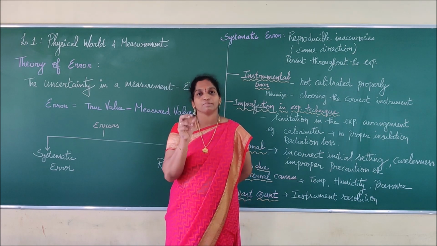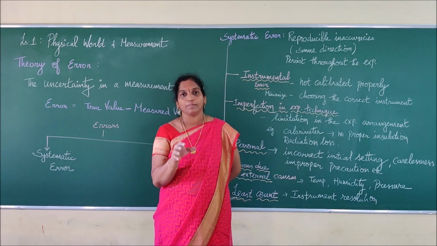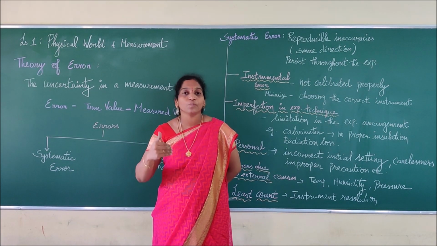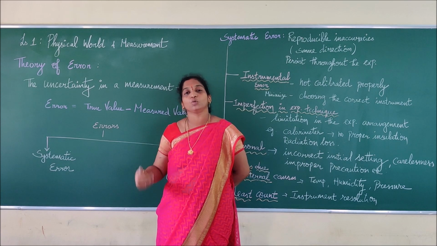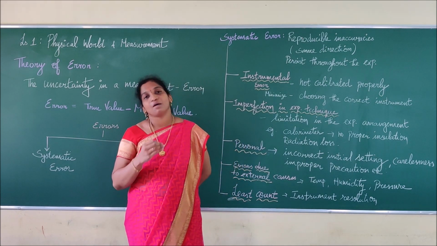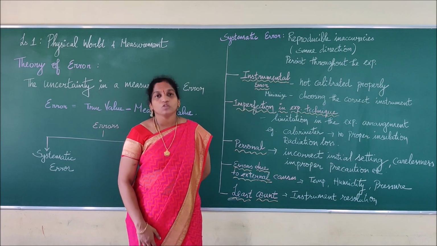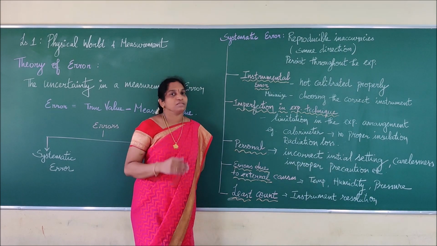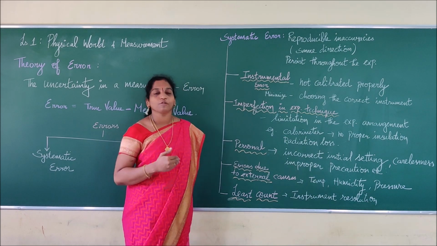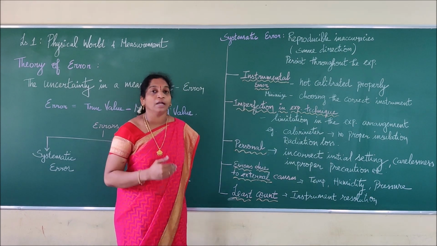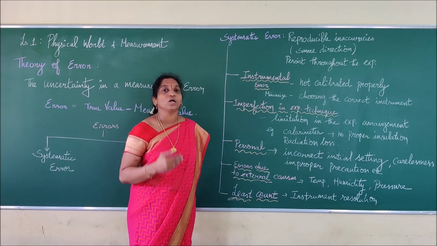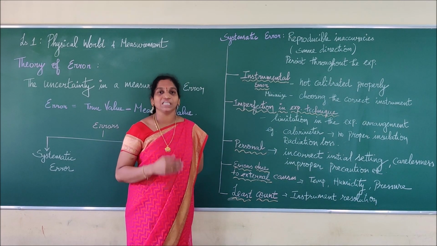So we have to add that 5 in each measured value, repeated from one value to another. We call that systematic error. It is a reproducible inaccuracy that takes place in the same direction and persists throughout our measured values.